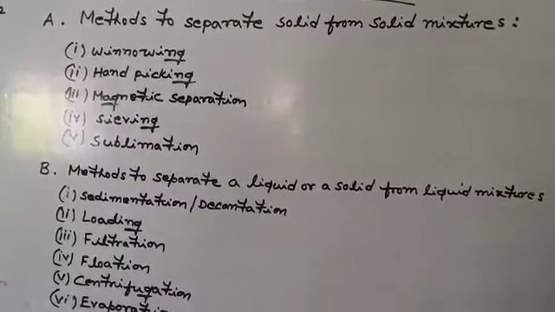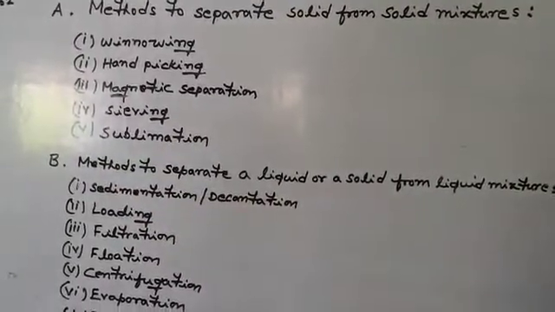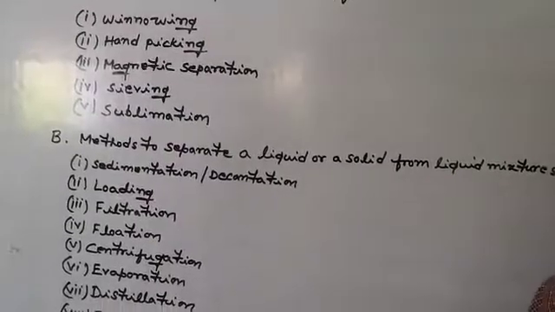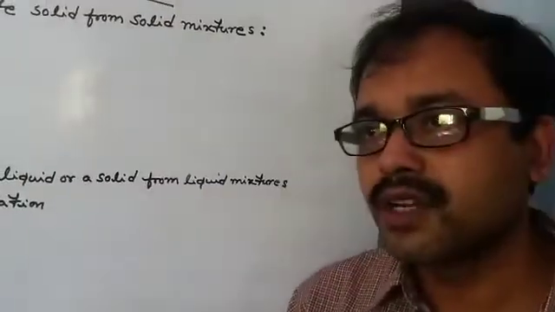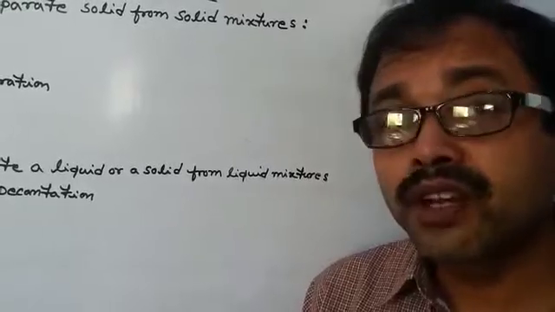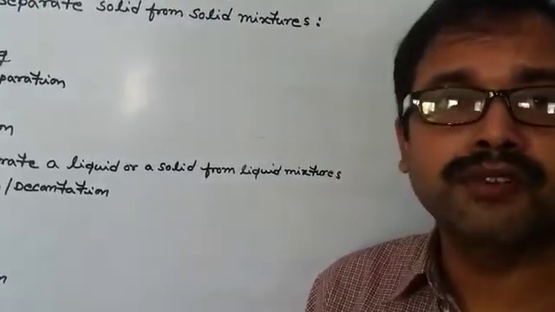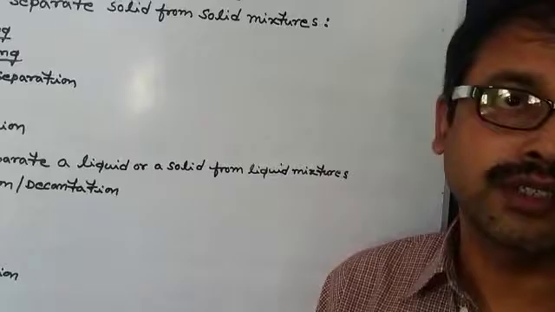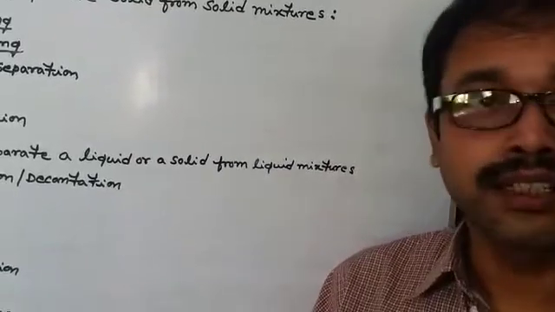Okay, the next one is sublimation. Sublimation is another physical method of separation by which we can separate sublimable solid components from a non-sublimable solid component on heating.